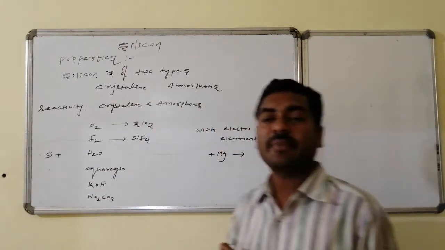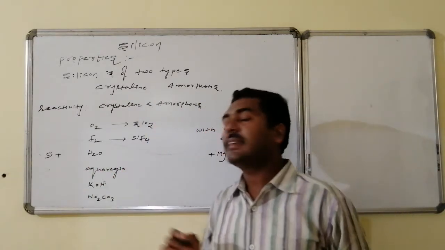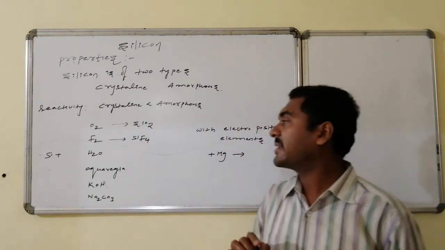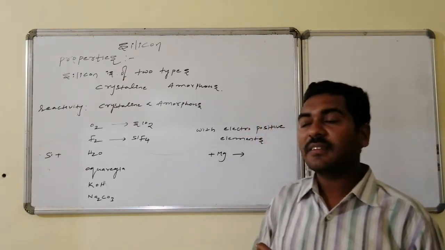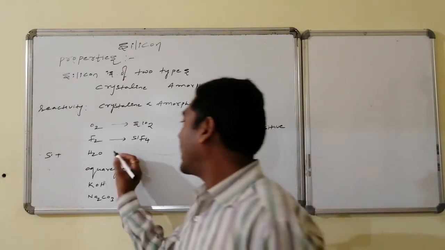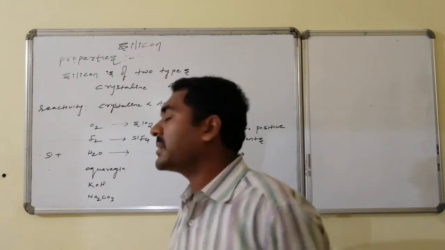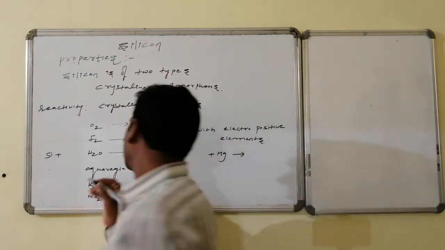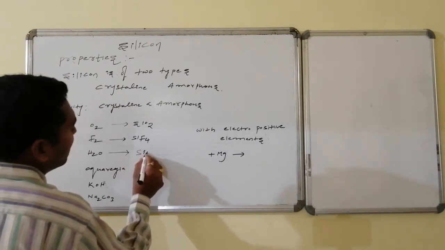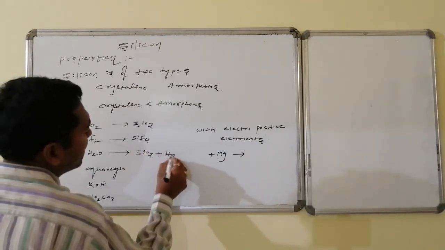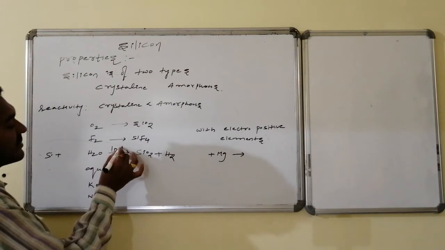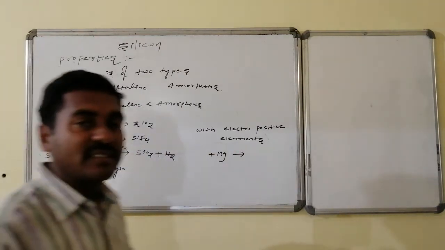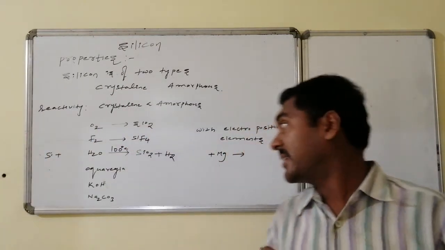Similarly, silicon on heating at 100 degrees centigrade combines with water molecules. As a result, it is converted to silicon dioxide followed by hydrogen gas. This reaction occurs at approximately 100 degrees centigrade.